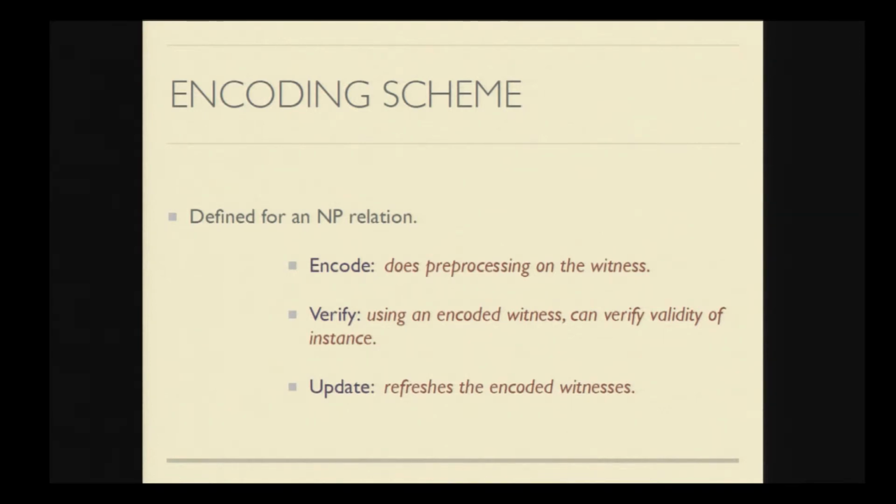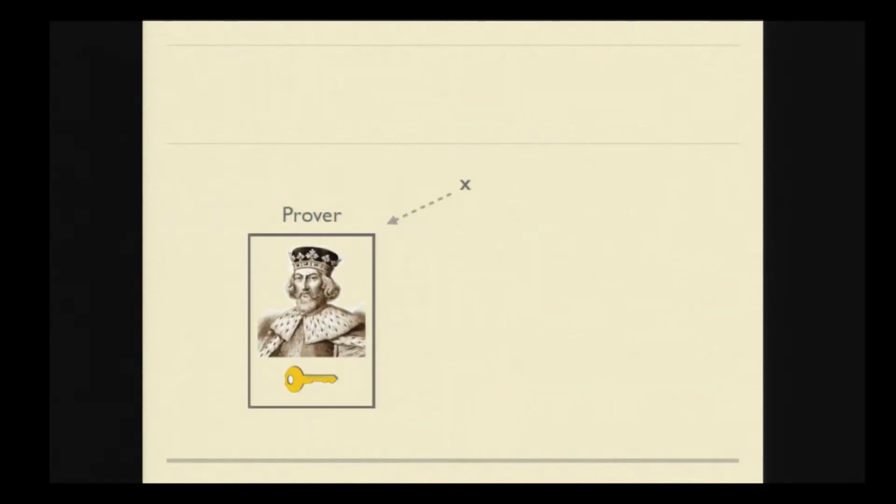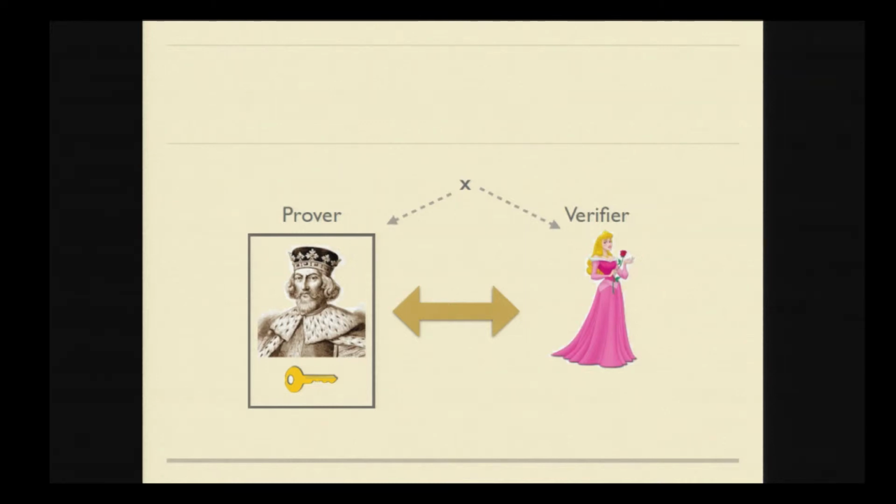So using this encoding scheme, let us now try to define what a non-transferable proof system is. Now we have a prover who wants to prove the validity of the instance X. Instead of having a witness, he now has an encoded witness, and he convinces the verifier that the instance belongs to that language.